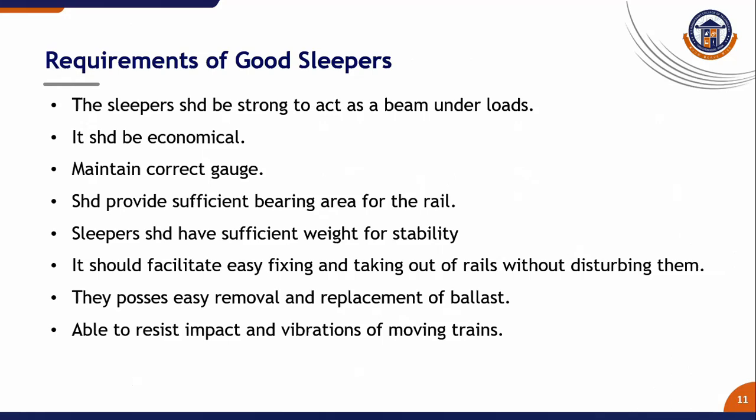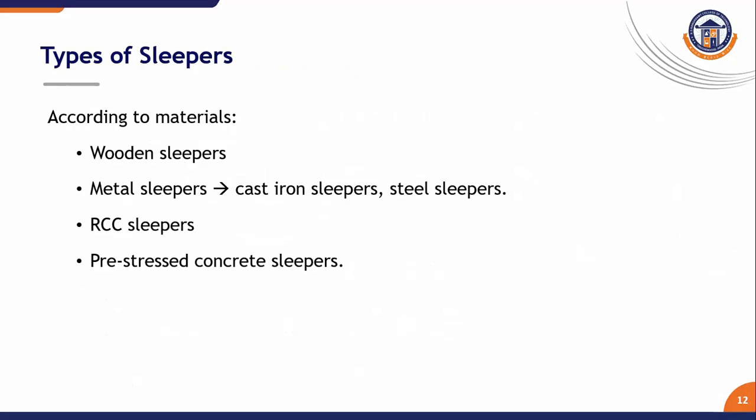Requirements of good sleepers. The sleepers should be strong to act as a beam under loads. They should be economical and maintain the correct gauge. They should provide sufficient bearing area for the rail and have sufficient weight for stability. They should facilitate easy fixing and taking out of rails without disturbing them, allow easy removal and replacement of ballast, and be able to resist impact and vibrations of moving trains.